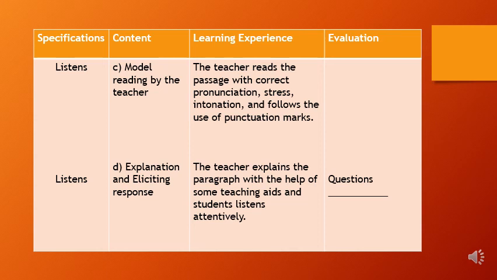And after that you should write some important meanings. You should write meanings and difficult words, and you can also ask some questions. So after explaining, no need to write the explanation part anywhere because it is understood. No need to write some paragraph here. You just write the teacher explains the paragraph with the help of some teaching aid and the students listen attentively. And after this you should write what is the teaching aid used here, and then you should teach some meaning.